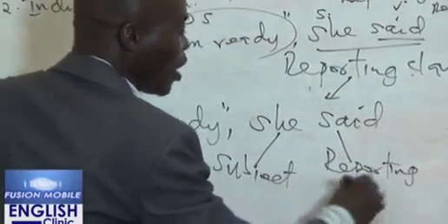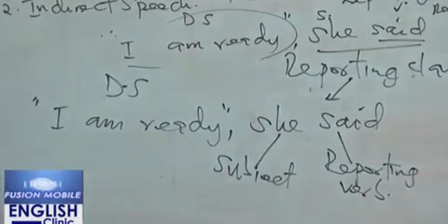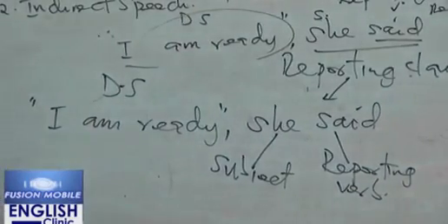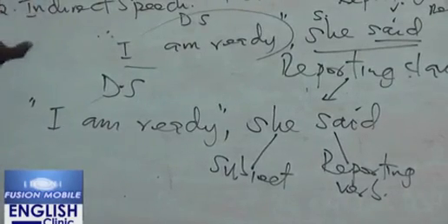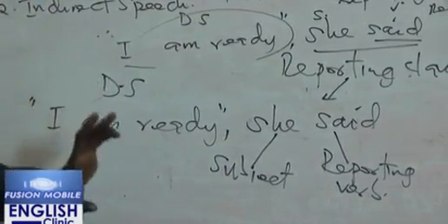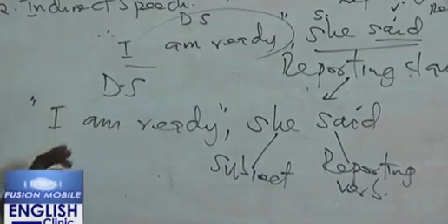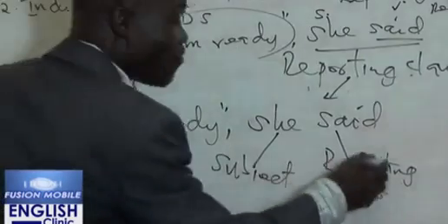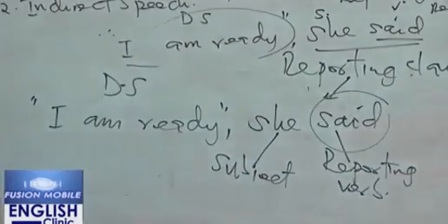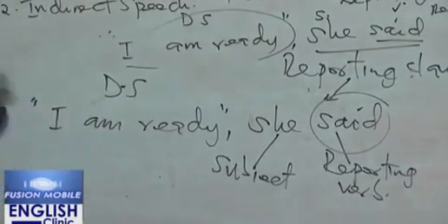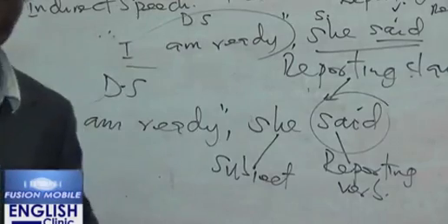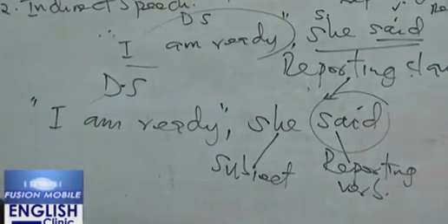The reporting verb. Now, whenever you want to convert a direct speech into an indirect speech, the most important element to be noted is the reporting verb. The reporting verb determines whether there will be a change of tense in the words we are reporting or not.